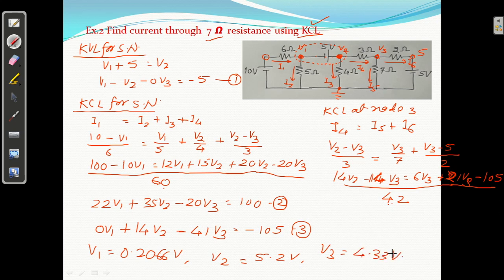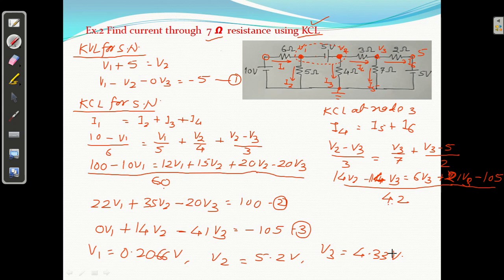So I got these values, right? Now, so I got V1, V2, V3. Okay.